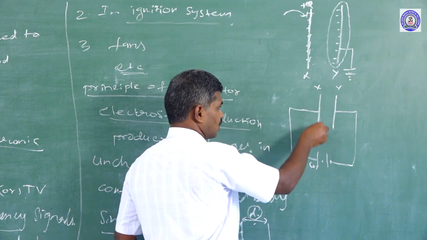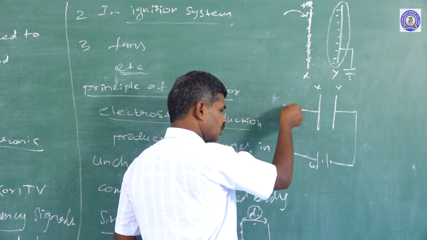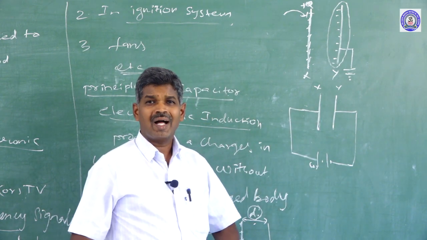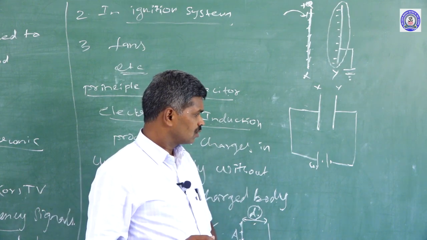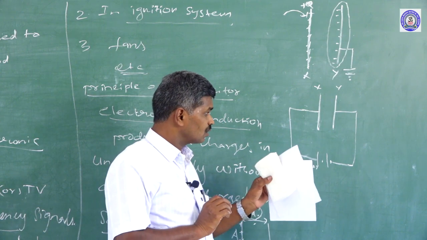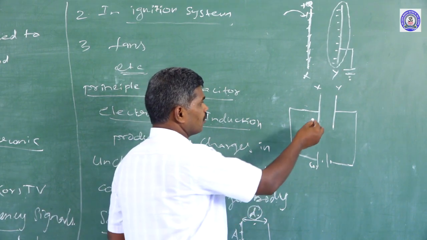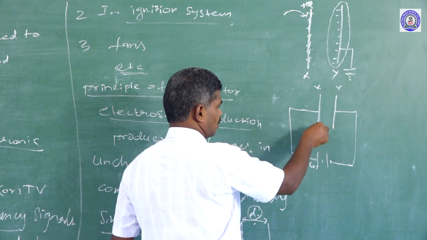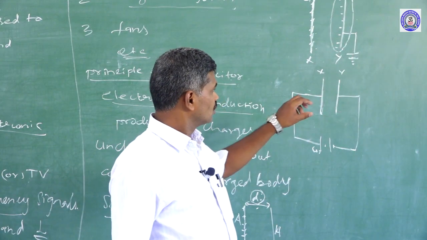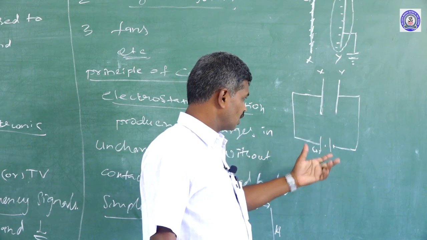Because it is a conductor, the electrons can move from the X plate towards the positive terminal. The battery only transfers charges; it will not gain or lose charges. So the electrons are removed by the positive terminal. Listen here, we are going to connect the capacitor to a battery.